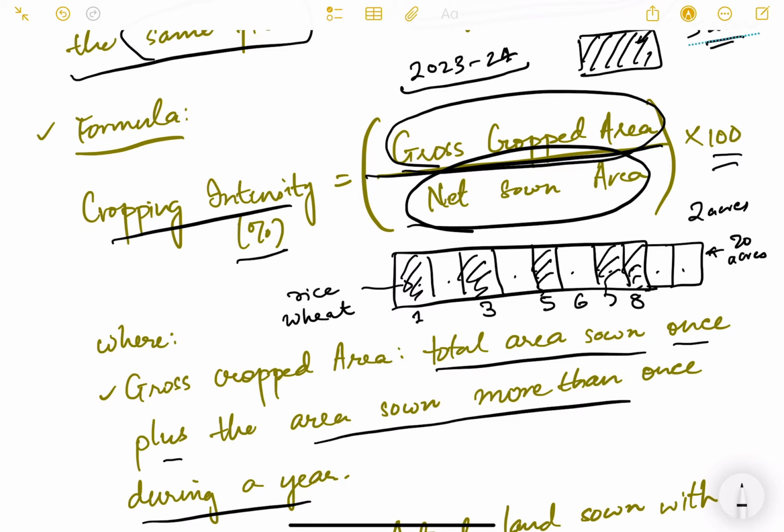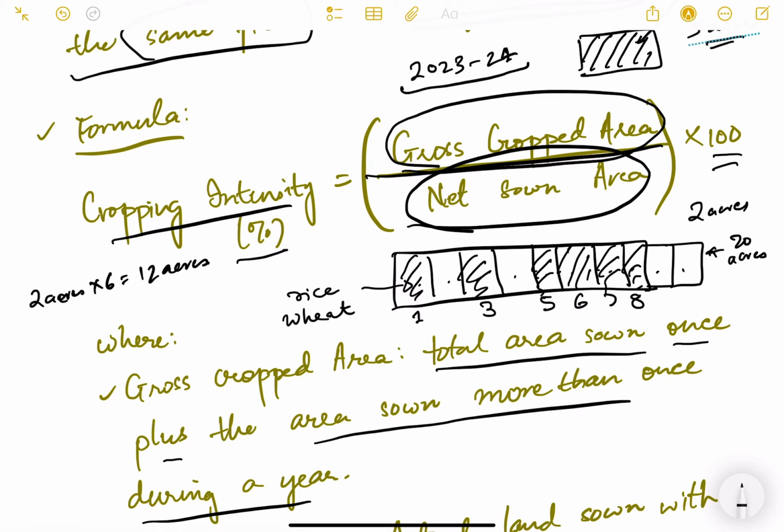In a given year, for these 6 farmers, what is the net sown area? Net sown area is the agricultural land that is available, that is 2 acres multiplied by 6 farmers. That is 12 acres. That is the net sown area for these 6 farmers.